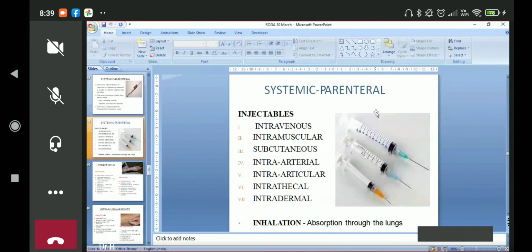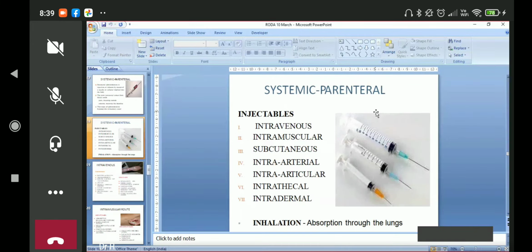So absorption through the lungs, that is inhalation. When we give something through the lungs, like anesthesia. For a bronchial asthma patient, we give some of the drugs through the lungs, that is nebulizer, inhaler, spacer. Most of the drug goes to the lung and some of it is absorbed into the circulation.